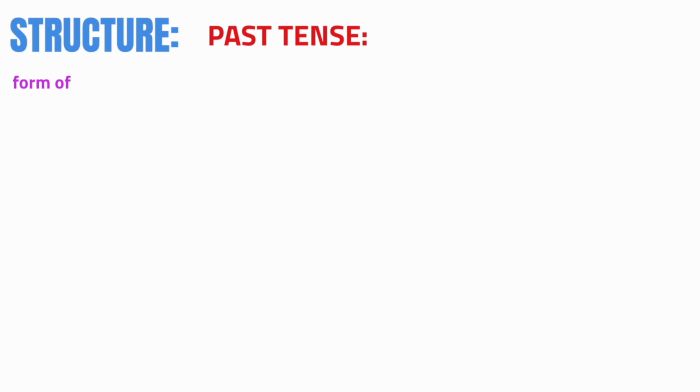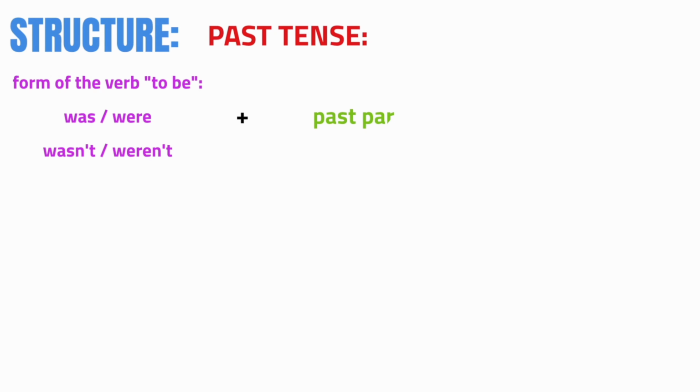Now, perhaps you might guess what the structure is like in the past tense. You have always a form of to be plus past participle. That's in each tense the same. And here we have was or were, or wasn't and weren't as negative options, plus, as I mentioned before, the third form of the verb, the past participle. Here it is. And here are some examples.